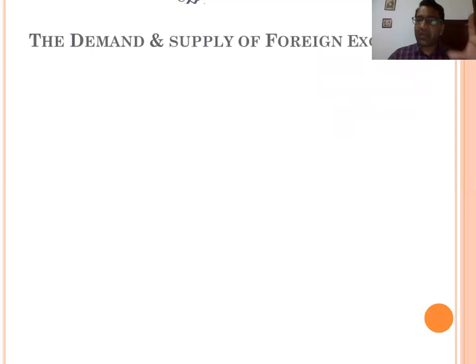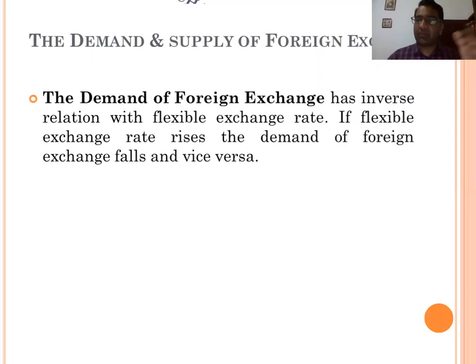The demand and supply of foreign exchange rate. The demand of foreign exchange has an inverse relation with the flexible exchange rate. If the flexible exchange rate rises, the demand of foreign exchange falls. If it decreases, then the demand for foreign exchange increases. So it means there is an inverse relation between the foreign exchange rate and the demand of foreign exchange.